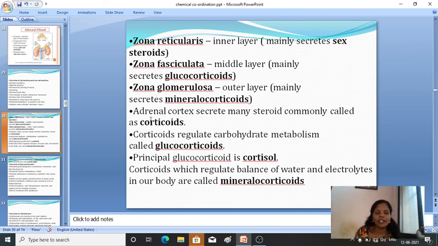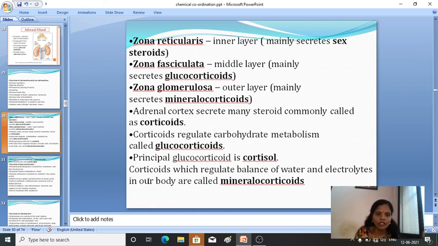Okay, next, the adrenal cortex secretes 3 main steroids, which are commonly called corticoids. The corticoids that regulate carbohydrate metabolism are called glucocorticoids, and the principal glucocorticoid is cortisol.